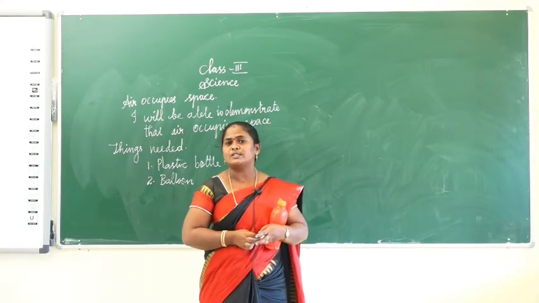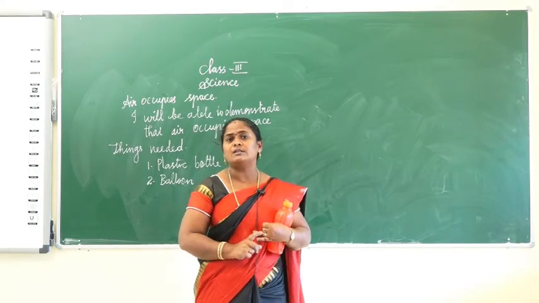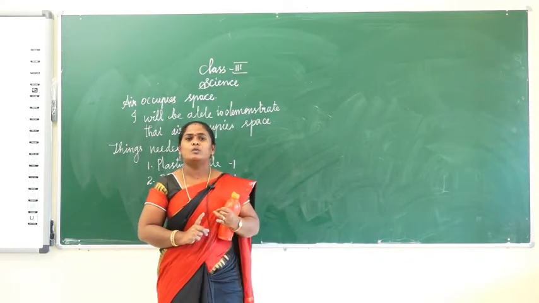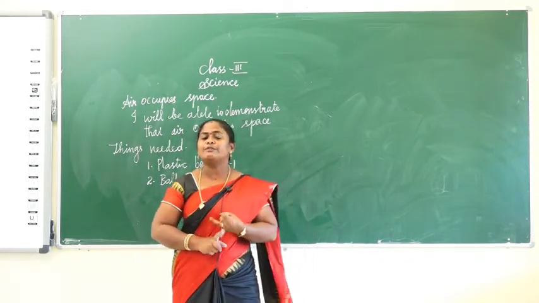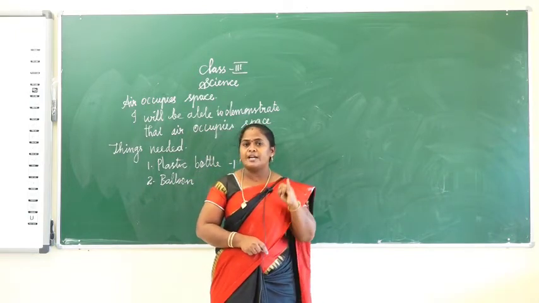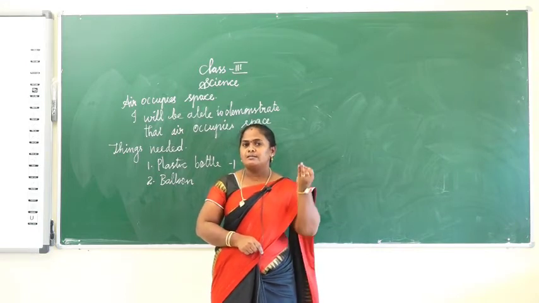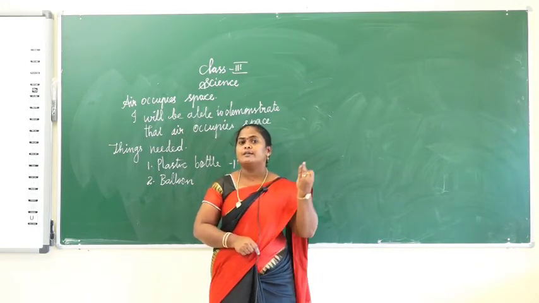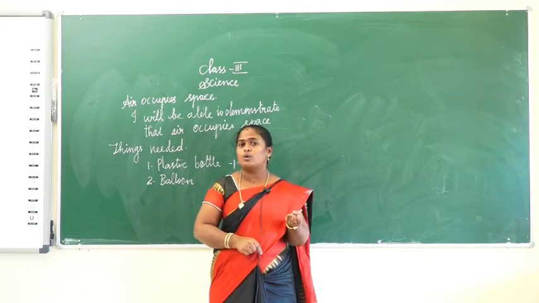So can you clear this topic? So in this lesson, air around us, we learn two subheadings: one is the importance of air, another one is the properties of air. What are the importance of air? Animals and human beings need air for breathing, and plants take in carbon dioxide during photosynthesis and give out oxygen.